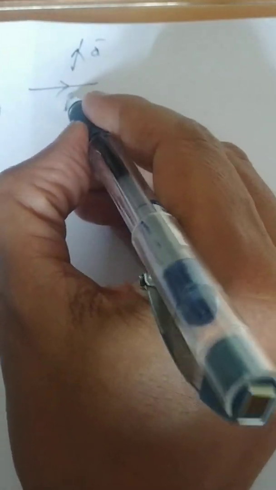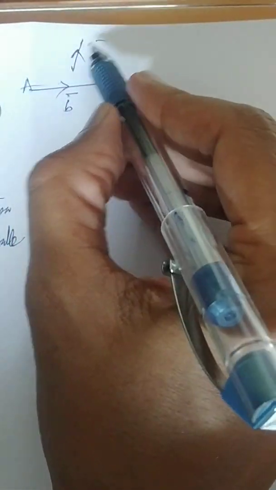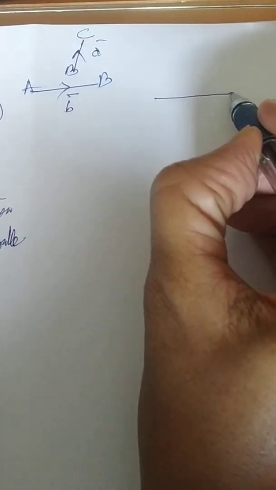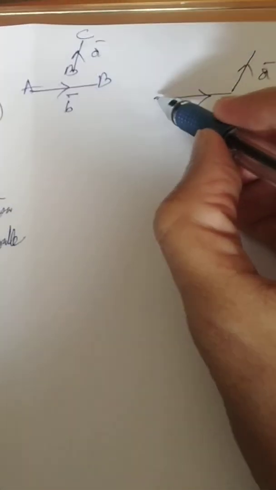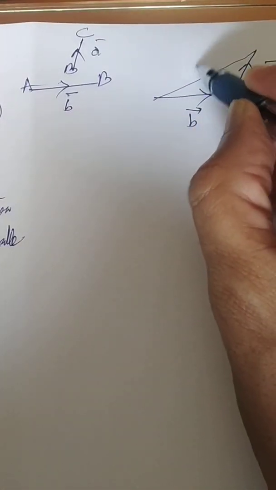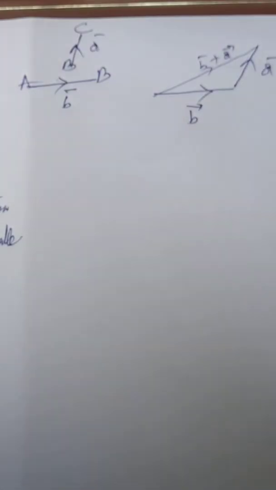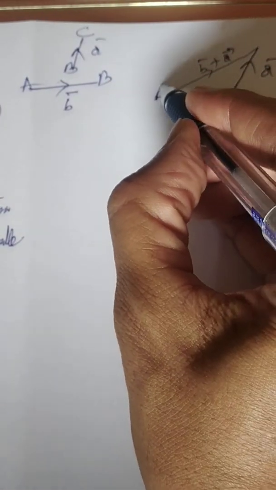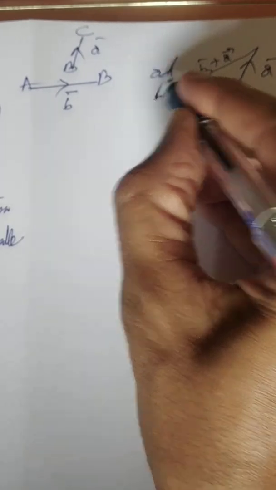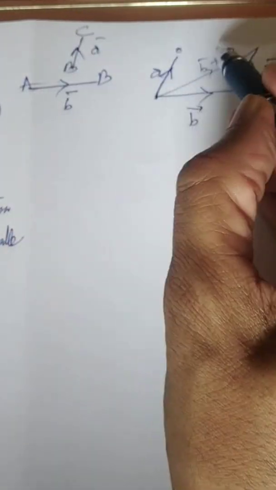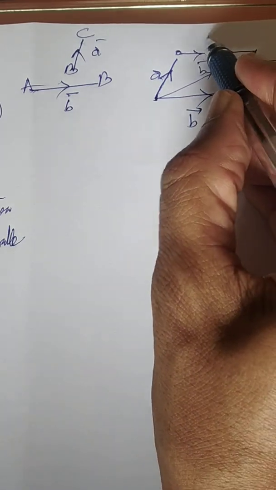Let us look at this: this is one vector, say the A vector, and this one is the B vector. I just call it AB, and this is nothing but BC. Now one can say like this also, AB, that means the B vector I am just writing over here from B to C. This is nothing but another way. If you look at the triangle rule of addition, this is nothing but the resultant and which is given by B plus A. At the same time, one can ask me, is it possible, first we will write the BC vector, this means this small A vector, okay, and from here another vector will start which has the length, it is nothing but the B vector.